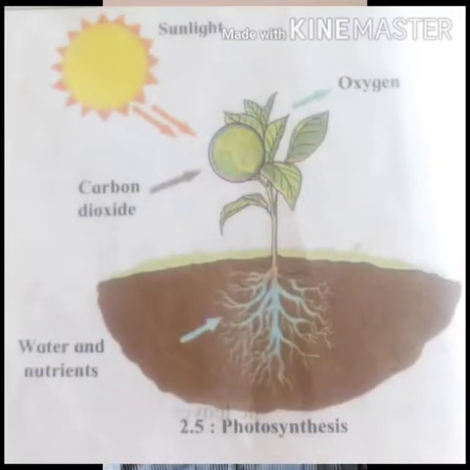Now food. For growth, food is a must. Unless we take food, we cannot grow. See the diagram. Plants make their own food. Plants do not depend on others for food. The process of making food is called photosynthesis. It means the process of making food in the presence of sunlight and water. They need sunlight, water, and carbon dioxide for making food.